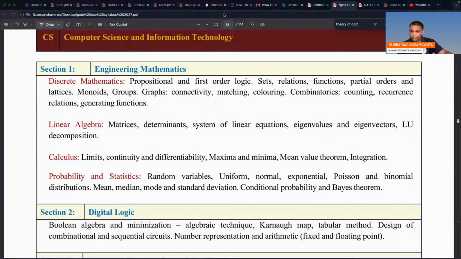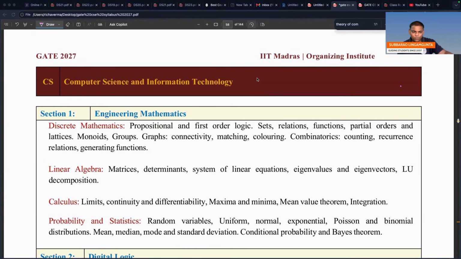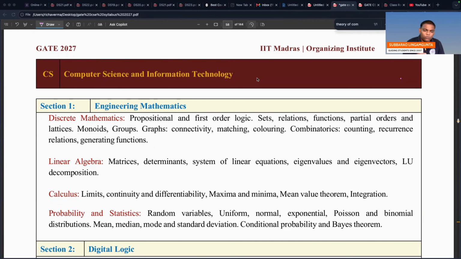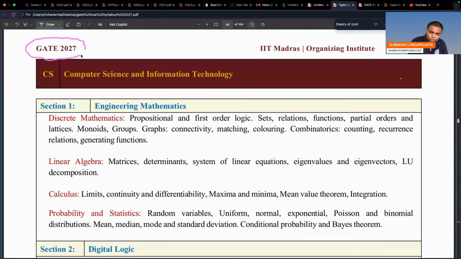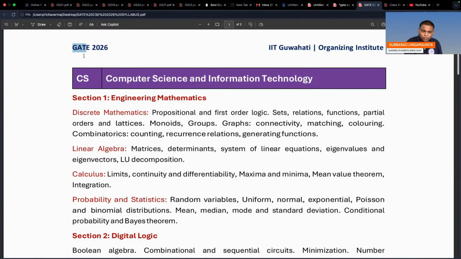Yeah, I think instead of saying it blindly, it is better to come up with the actual question paper. Can you see this one? Right, the GATE 2027 question paper. This is the GATE 2027 question paper of the computer science exam. Okay, and this is GATE 2026.